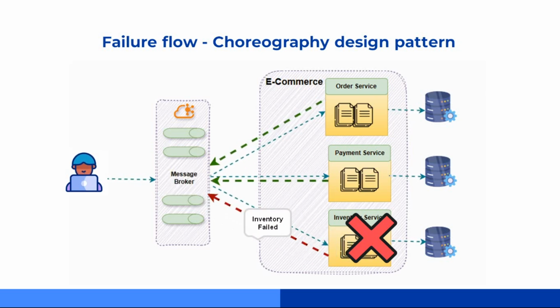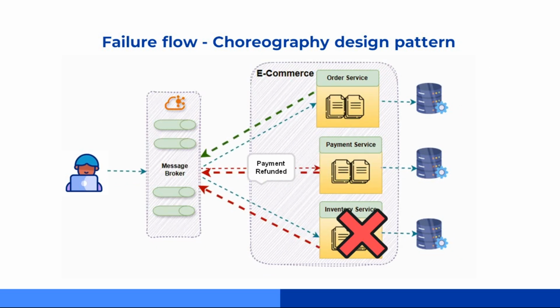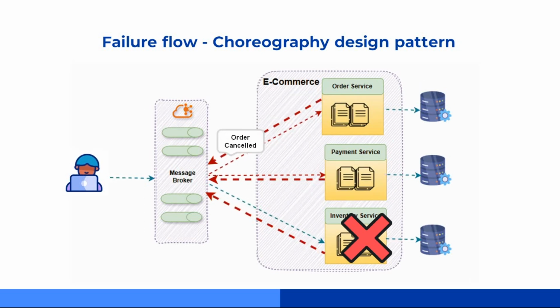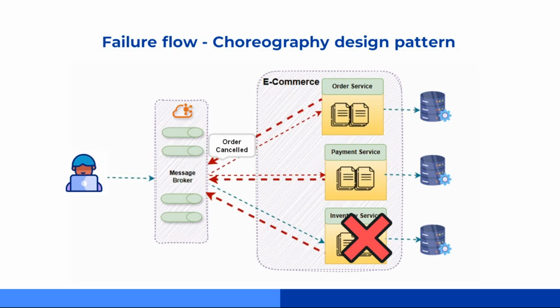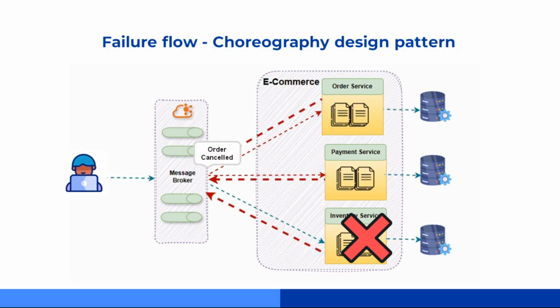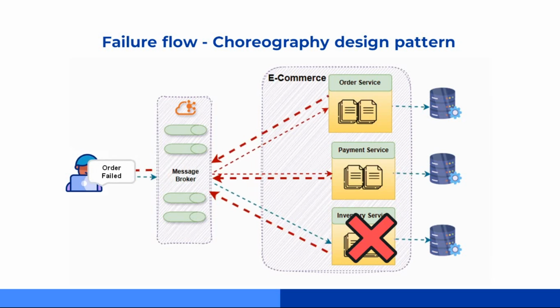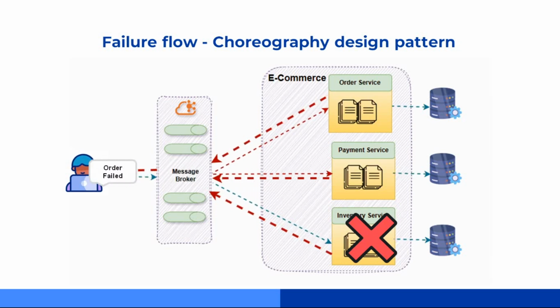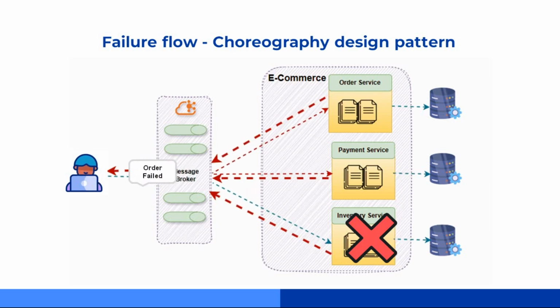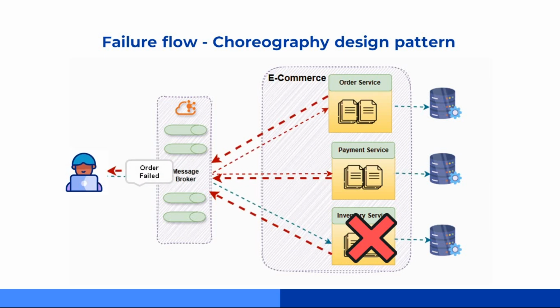Choreography now kicks in the compensating transactions. It sends a refund payment event to the payment service. It sends an order cancel event to the order service. Each service handles its rollback independently. Payment gets refunded, order gets cancelled. Finally, the choreography sends a failure response to the client saying, sorry, your order couldn't be placed. So even though we started on the happy path, a failure at any step is handled smoothly, keeping data consistent across all services.